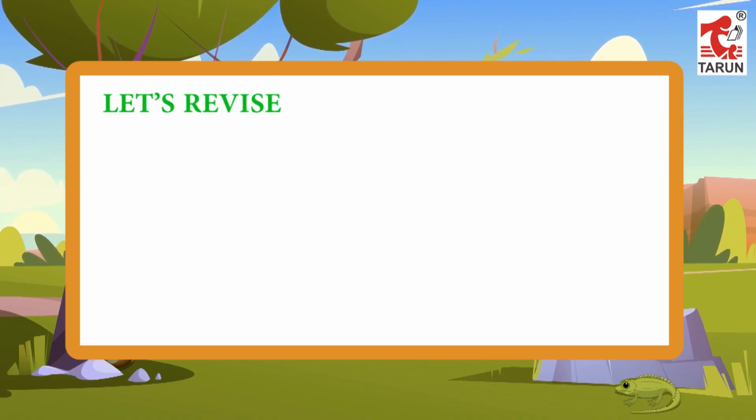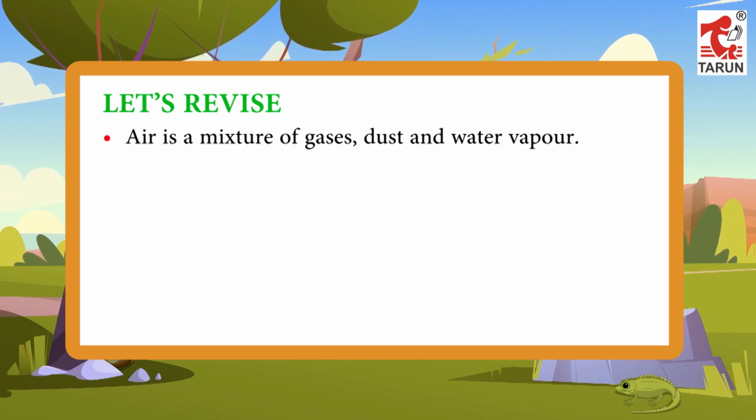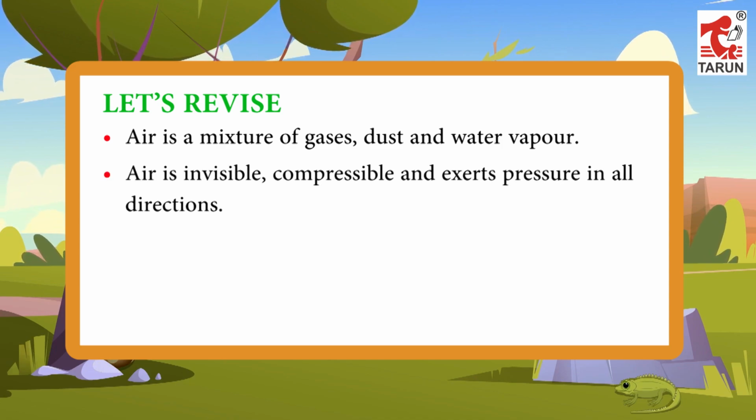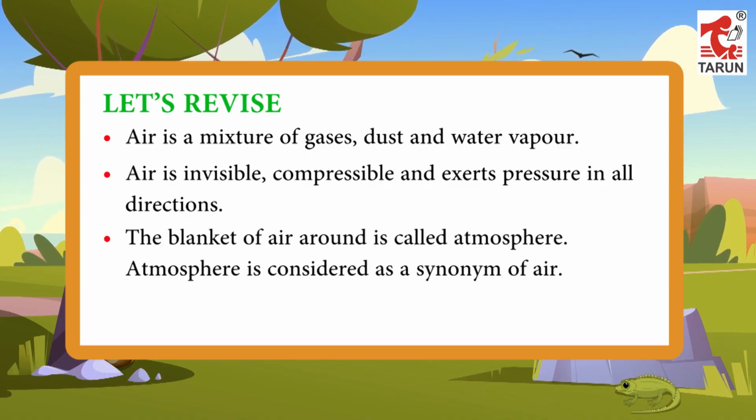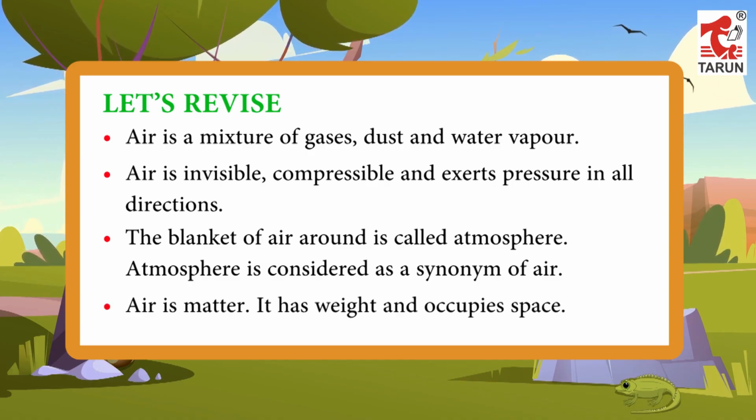Let's revise. Air is a mixture of gases, dust and water vapor. Air is invisible, compressible and exerts pressure in all directions. The blanket of air around us is called the atmosphere. Atmosphere is considered as a synonym of air. Air is matter. It has weight and occupies space.